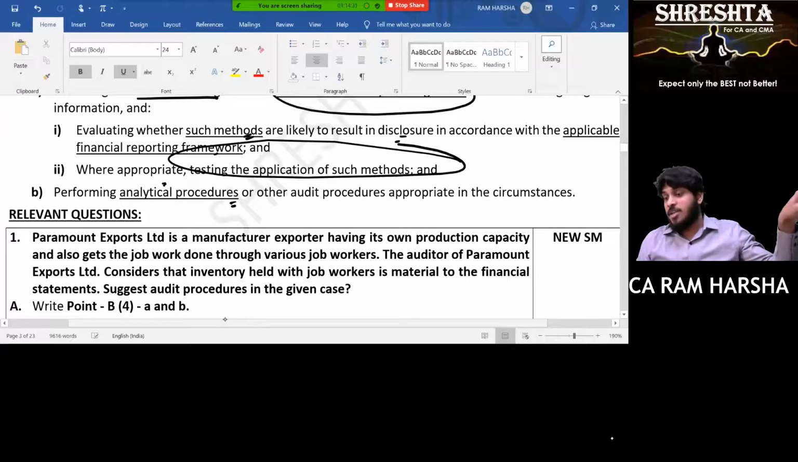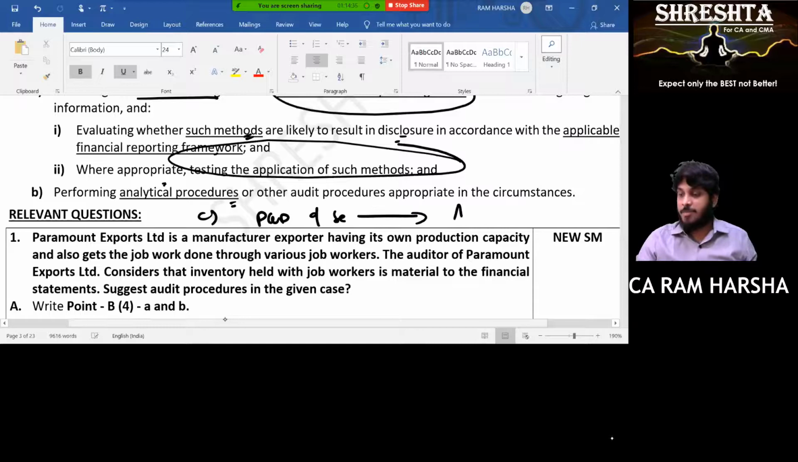See whether last year segments are how many, current year segments are how many. See whether presentation and disclosure of segment information is as per the applicable financial reporting framework. Yes or no? Yes, sir.